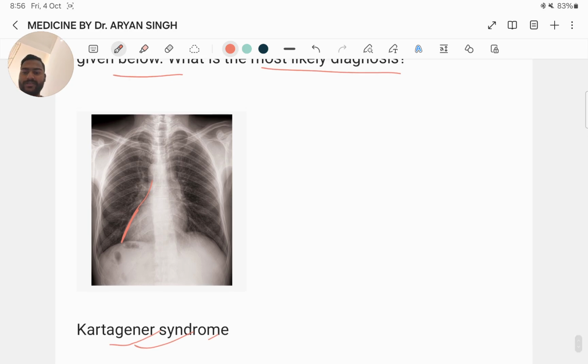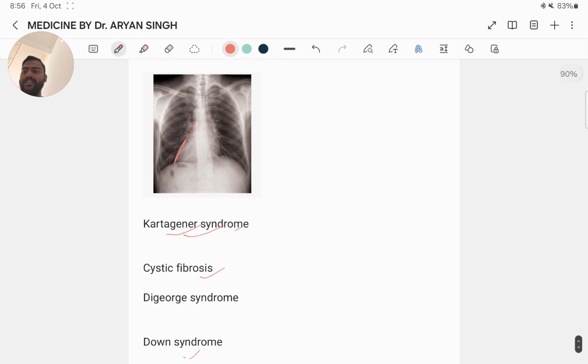this diagnosis. That's all, and keep revising.